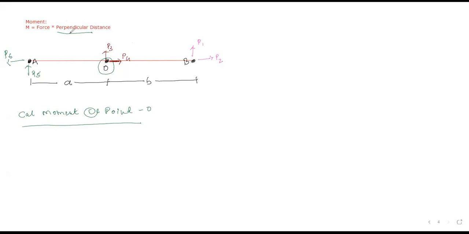Now, this perpendicular distance is for the force; you must have a perpendicular distance for the force. So can I say that to calculate moment we first of all need a force, and for that force we must have a perpendicular distance? Yes or no? Please confirm me. Is it clear? To calculate moment, we need a force and a perpendicular distance.